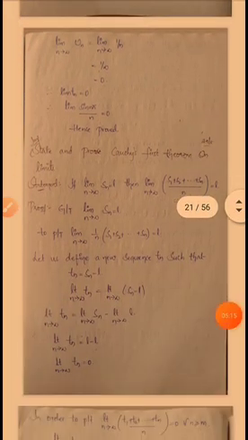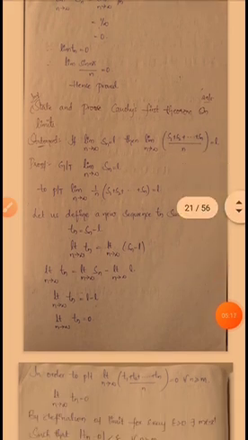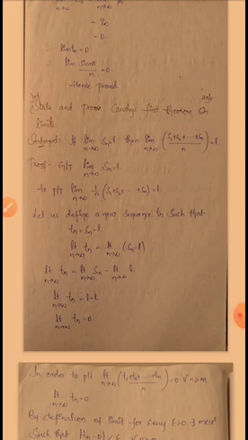Okay, and next, state and prove Cauchy's first theorem on limits. So this is also very very important. State and prove Cauchy's first theorem on limits. So the theorem statement is: if limit n tends to infinity Sn is equal to L, then limit n tends to infinity (S1 plus S2 plus up to so on plus Sn) by n is equal to L. Here limit n tends to infinity Sn is equal to L, then we have to show that limit n tends to infinity (S1 plus S2 plus up to so on plus Sn) by n is equal to L.